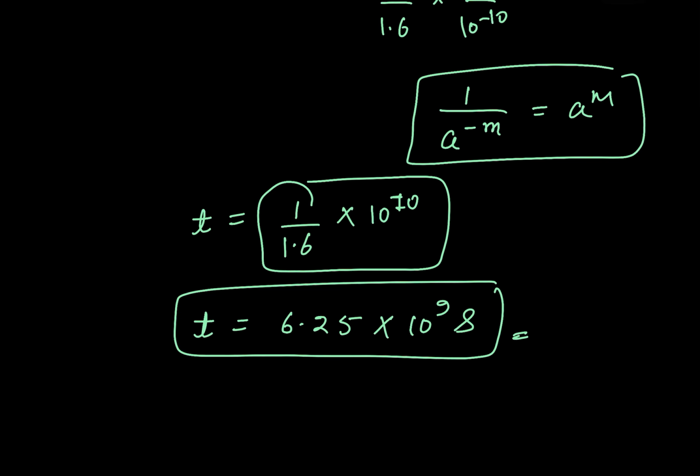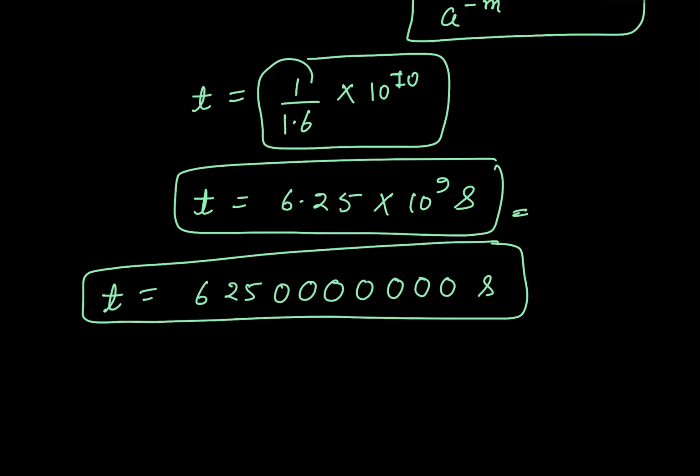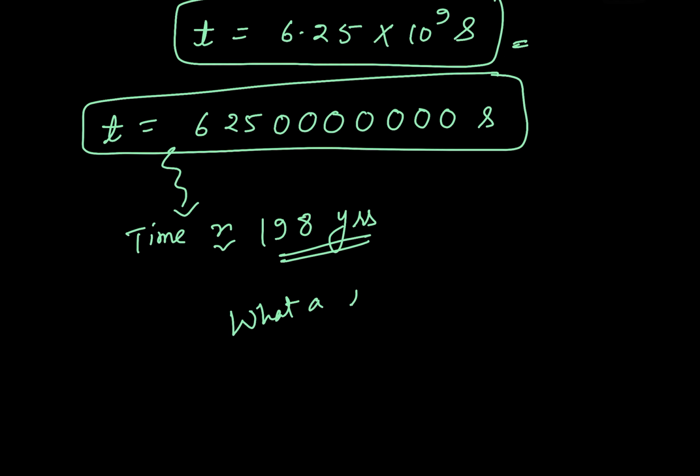And this time is very large. What a large duration of time. See, t is equal to 625 followed by seven zeros. This is the number of seconds it will require. If I approximate, this time required is nearly 198 years. What a large duration. See the beauty of physics here. What a large value of time it takes just to get a total charge of 1 coulomb from 10 to the power 9 electrons every second.